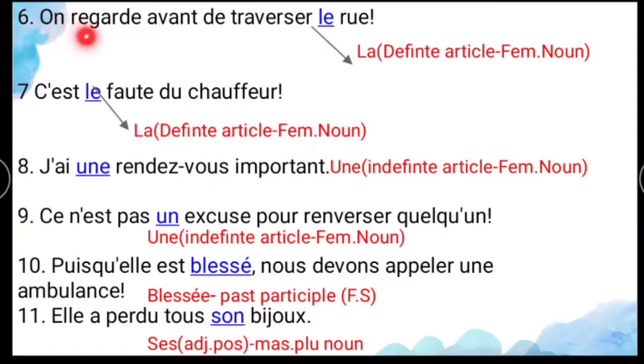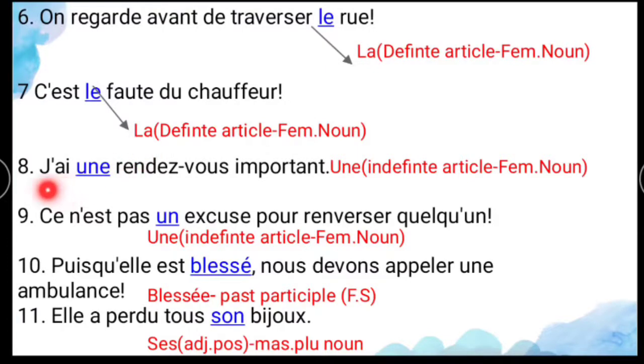And the sixth one is, ils regardent avant de traverser la rue. So rue, it's a feminine noun. For the feminine noun you have to use la for the definite article. And the seventh one is, c'est le faute du chauffeur. It's the driver's fault only. So here the mistake is what? Definite article only, because the noun is feminine. For that feminine noun, you have to change to la.